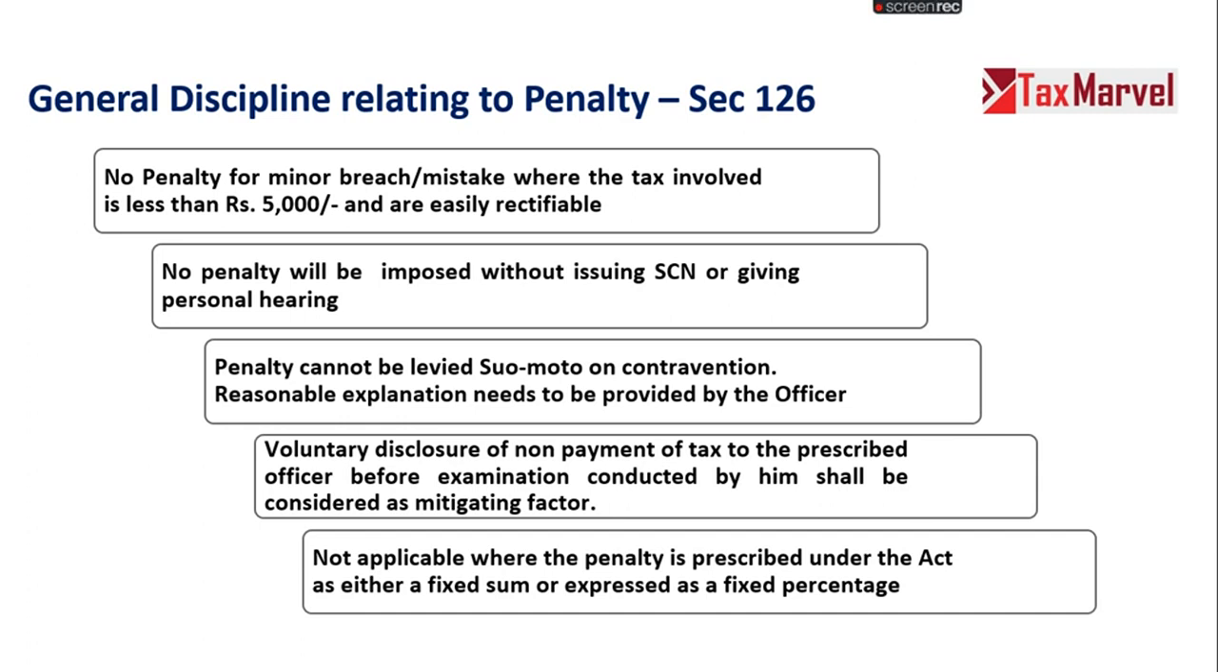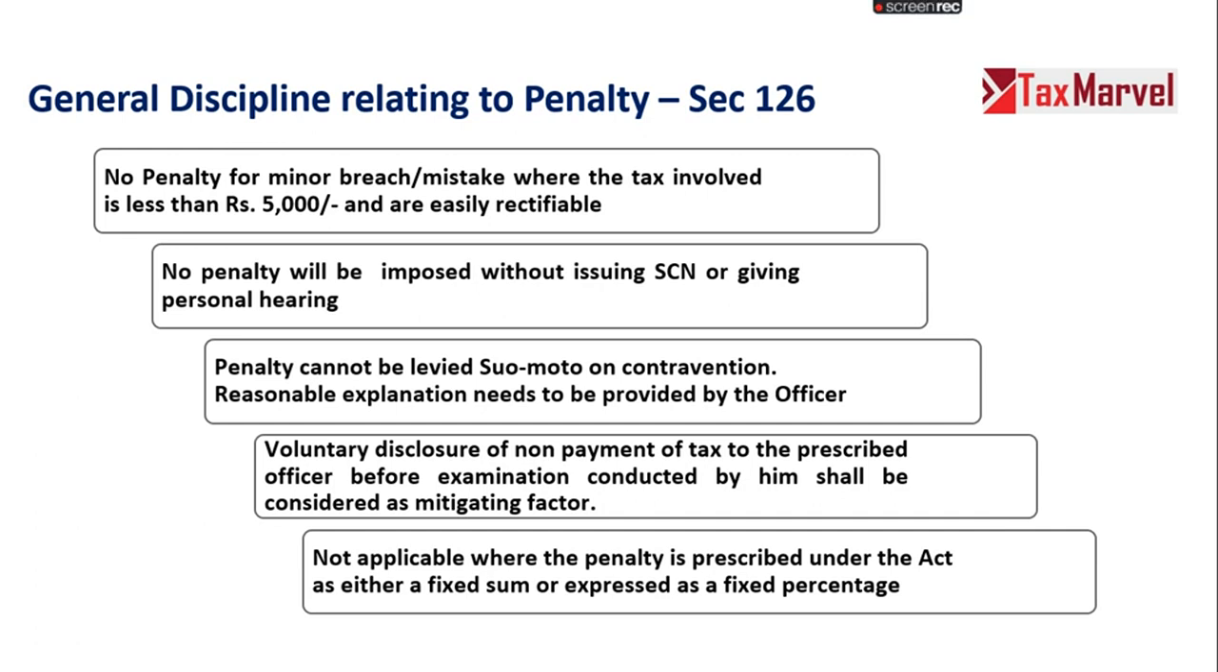Voluntary disclosure of non-payment of tax to the prescribed officer before examination conducted by him shall be considered a mitigating factor. So in case a hearing is going on or an audit is going on, and during the audit the taxpayer or the assessee himself comes forward and tells the officer that I have not paid tax on account of these 10 invoices for outward supply, or I have wrongly claimed ITC which I realized later on, in that case, the disclosure by the taxpayer should be a guiding factor to decide on a lower penalty, or is to be treated as a mitigating factor for not imposing penalty or imposing penalty at a lower rate. Right?